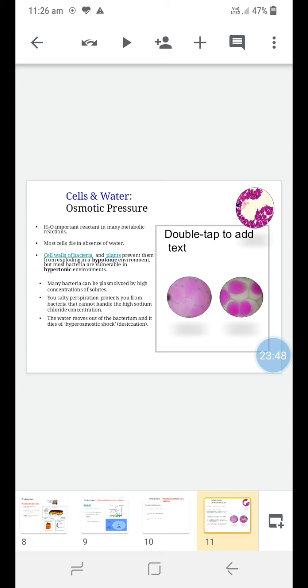Then the cell walls of bacteria and plants also protect them. The cell wall is a very tough, rigid structure of the cell, so it will prevent the rupturing or exploding of the bacterial cell in a hypotonic environment. But most bacteria are vulnerable in a hypertonic environment. Many bacteria can be plasmolysed by a high concentration of solute. Then water moves out of the bacterium and it dies of hyperosmotic shock, which is called desiccation. Due to desiccation, or lack of water, the bacterial cell also dies.